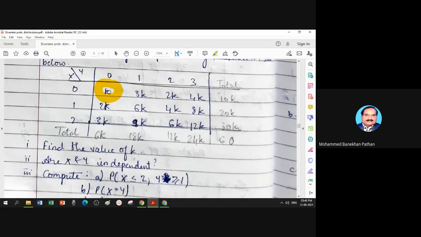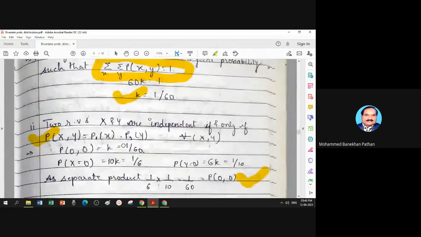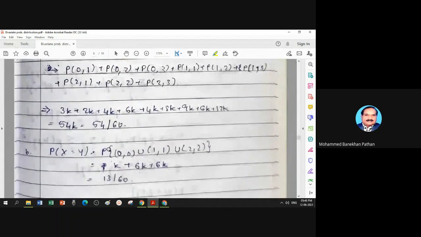But the condition which is not satisfied, y greater than or equal to 1, it is 1, 2, 3. This is not satisfied. So this column total is 6k. So 60k minus 6k is 54k, and that is the answer. So this is another logic to get the calculation with minimum calculations.